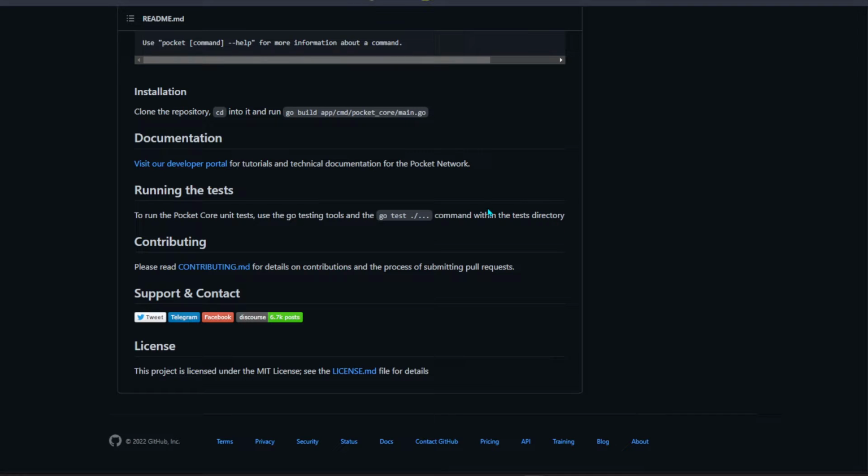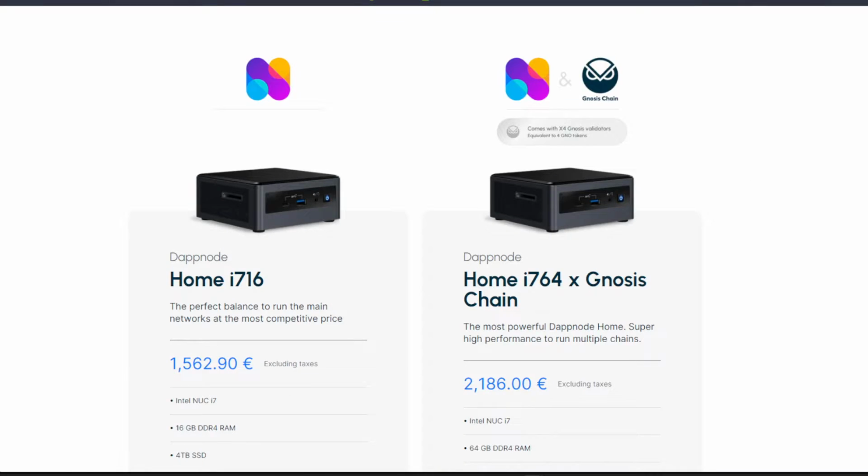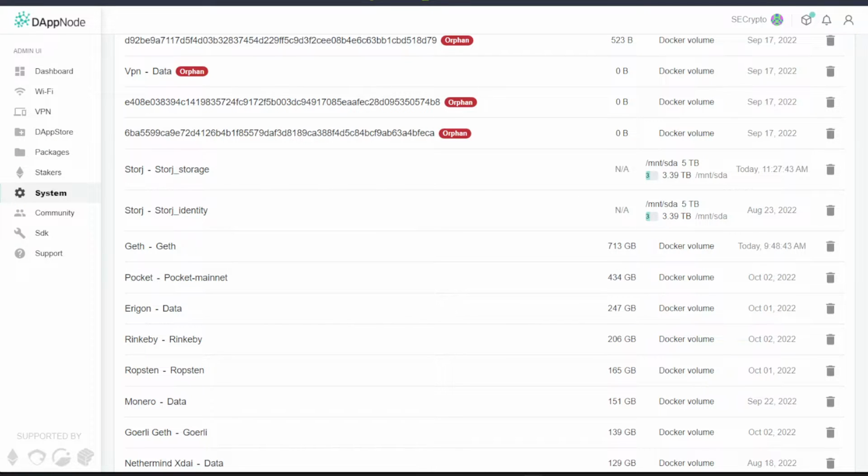So over here, as they mentioned, you need to have 200 GB of space. I would say it is already not sufficient, it is not updated. So I would say get as many terabytes as you can to run the node itself. If you're going to use the app itself, it is super easy to install. A few clicks and you're ready to go.